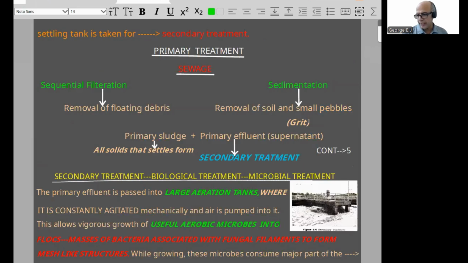Now, primary treatment, a chart has been shown; a simple flow chart will be easy for you. Then primary effluent, you can find here, is taken for secondary treatment. Then secondary treatment: biological treatment, microbial treatment.